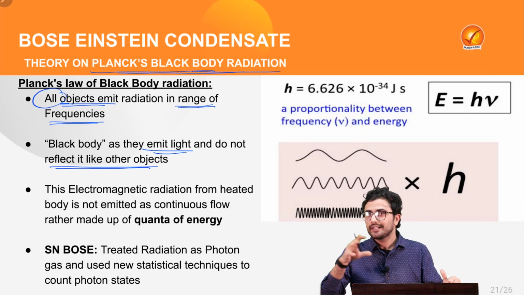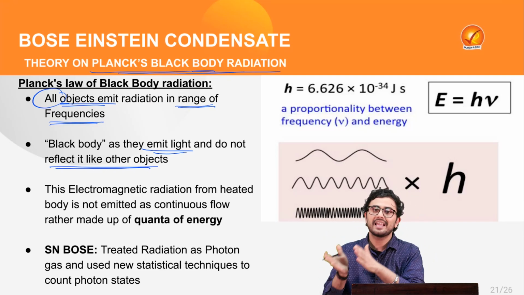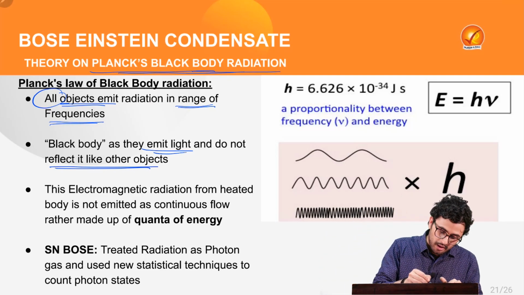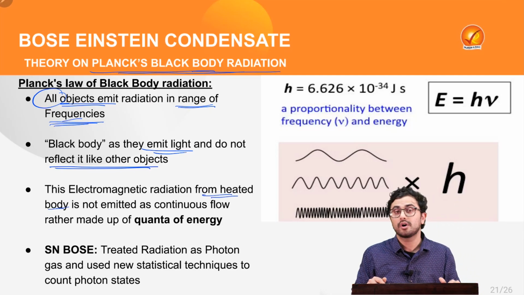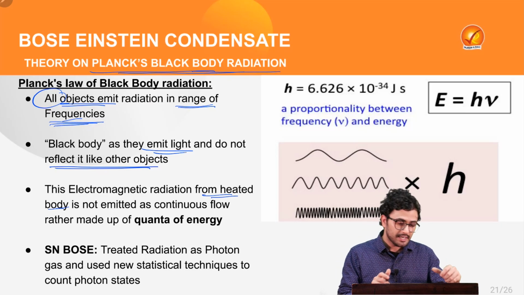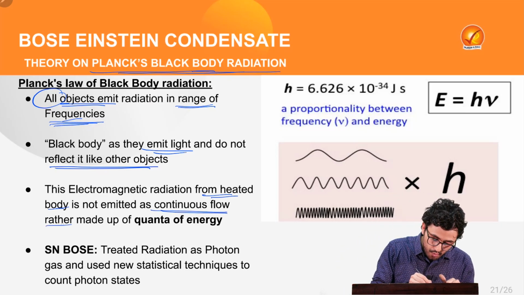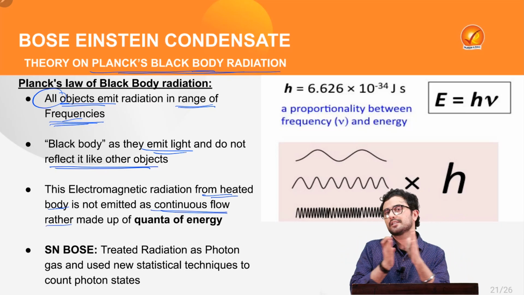This electromagnetic radiation emitted from any object or heated body is not emitted as a continuous flow, as was held by the classical physicists.